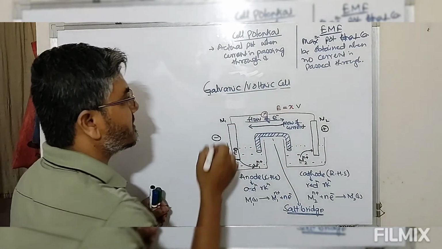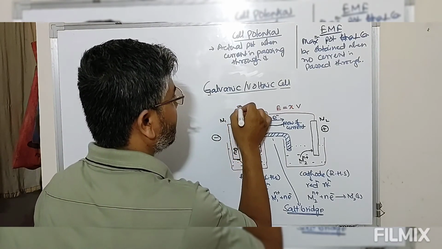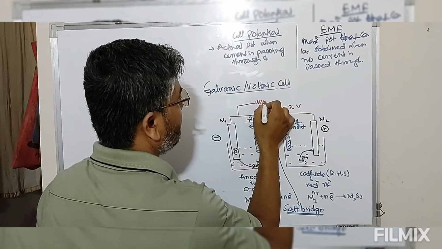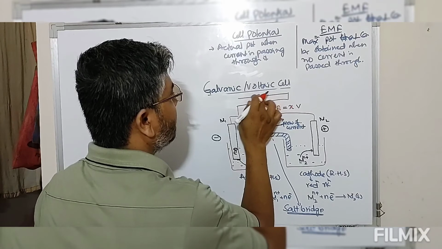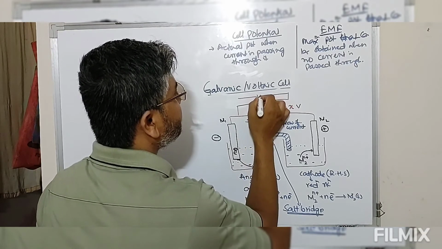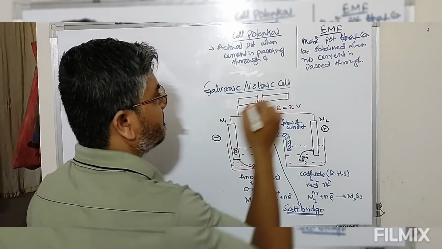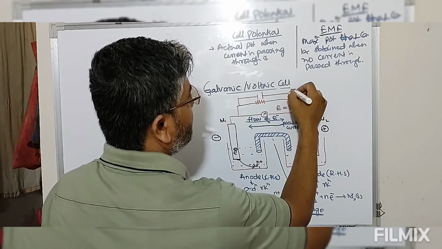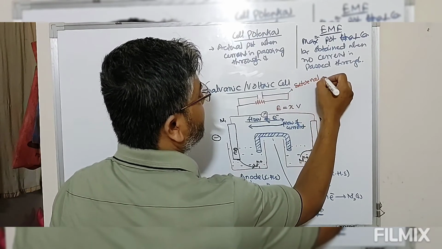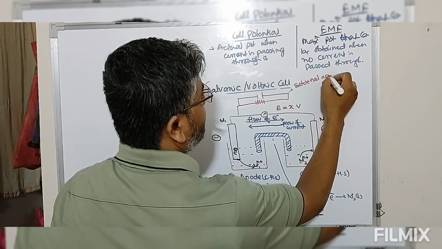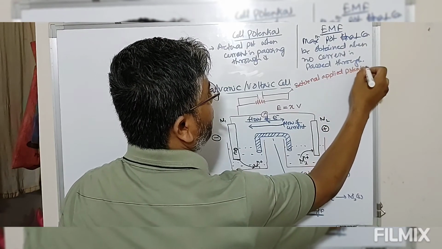Now this cell is connected to an external applied potential.